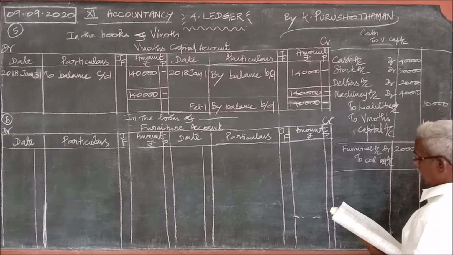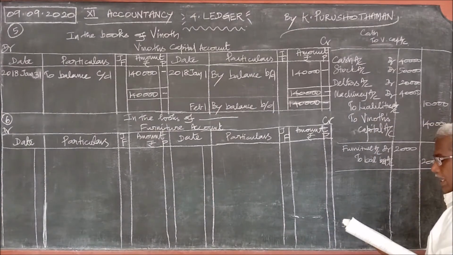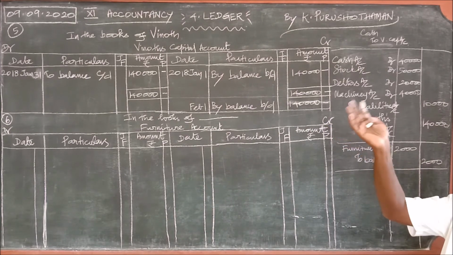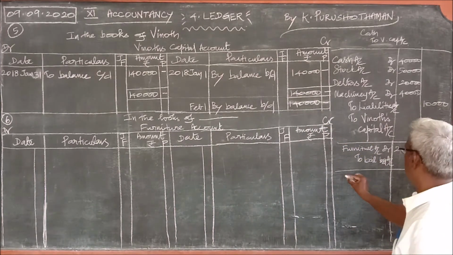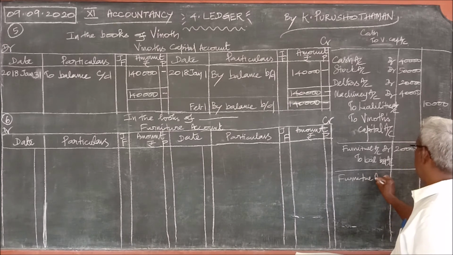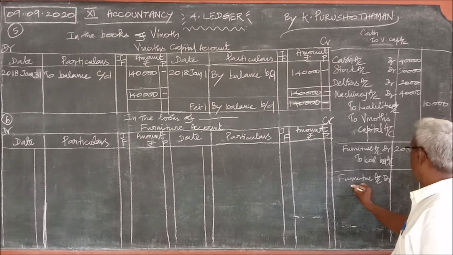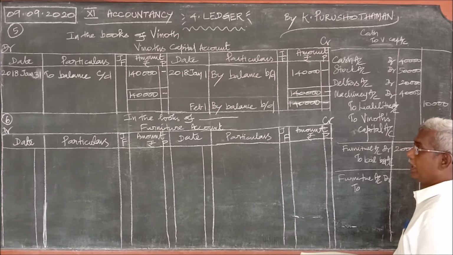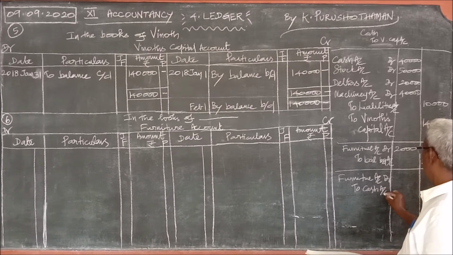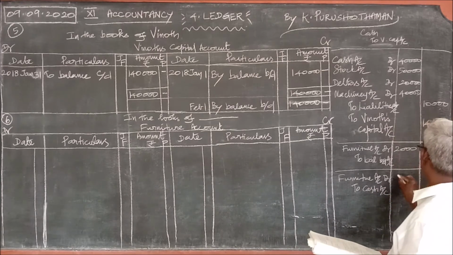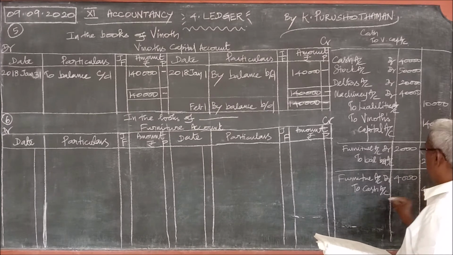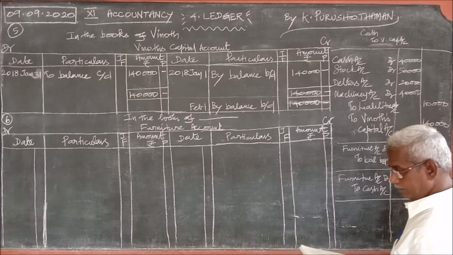This is the first journal entry. Purchased furniture for cash. When furniture is purchased, what comes in? Furniture comes in. Therefore, furniture account debit. It is purchased for cash, then what goes out? Cash goes out. Cash account. The amount is 4,000 rupees. This is the second journal entry.